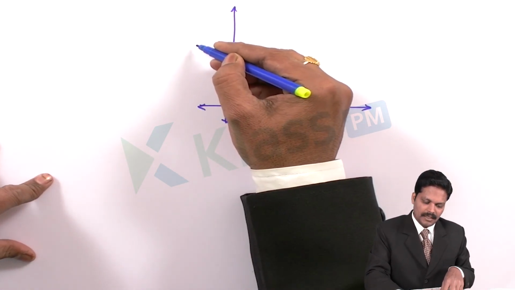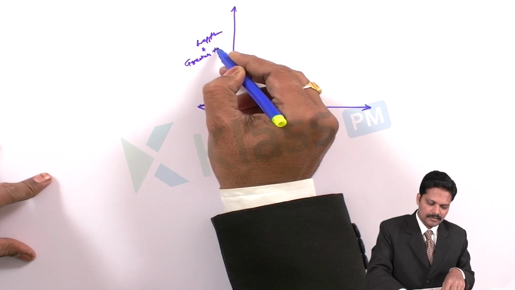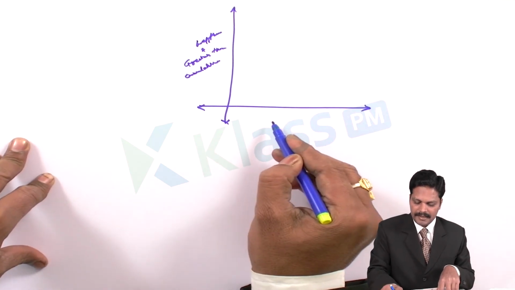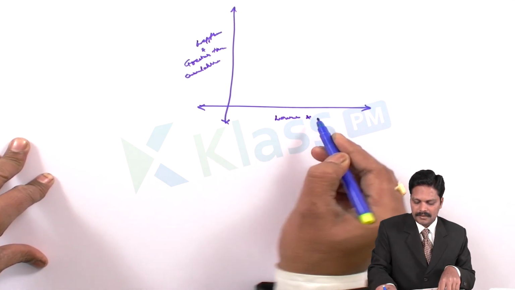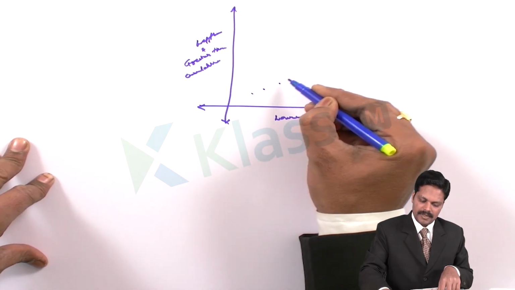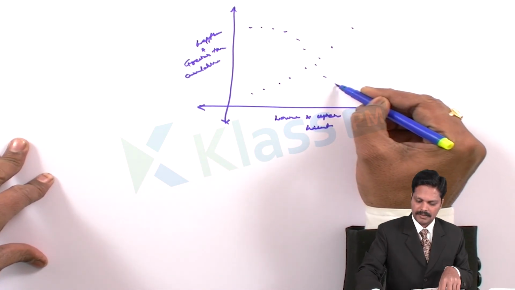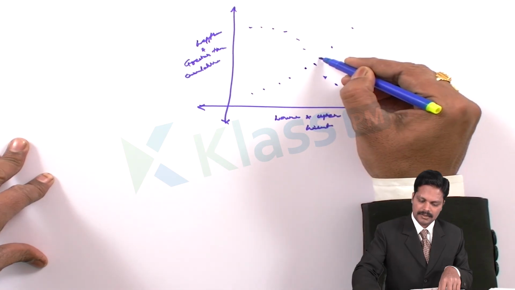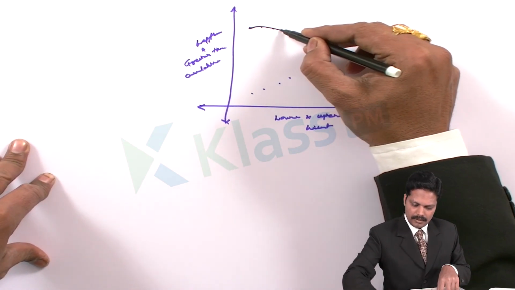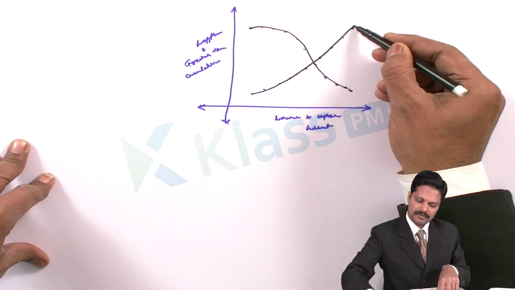Here we are taking less than and greater than cumulative frequencies at a time, and lower and upper limits also at a time. In this manner we are joining the points. Here also we have the points, and I want to join them afterwards. See how I am joining. This is the less than cumulative frequency and this is the greater than cumulative frequency.